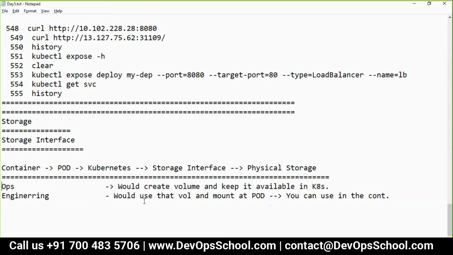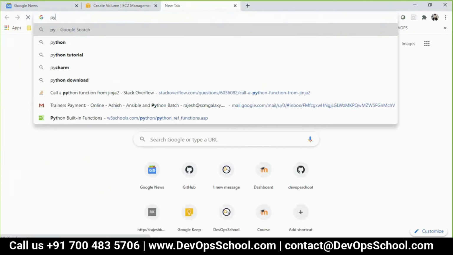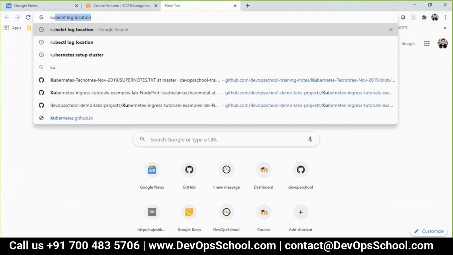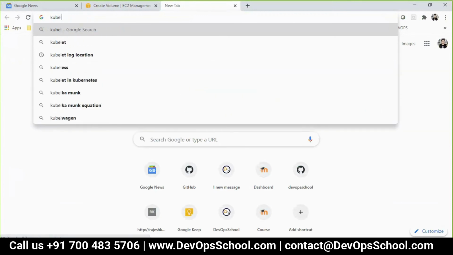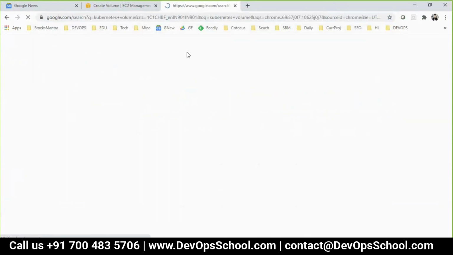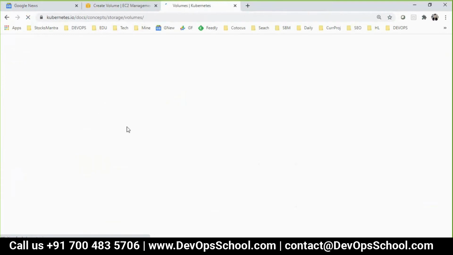Now the question is, what kinds of storage interfaces do you have so you can use the physical storage? So guys, I'll head directly to the Kubernetes volume documentation. And here you see, this is the page.